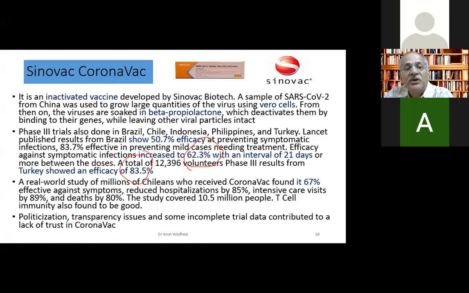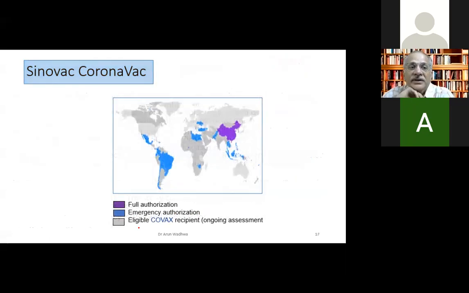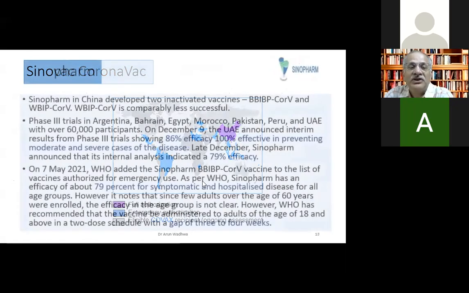But there are problems here because of politics and transparency issues. There are no published data in very good journals, so incomplete trial data is there. So there is a lack of trust in CoronaVac, although it's now WHO pre-qualified, and the full authorization is only in China. Rest of the places is emergency use authorization.